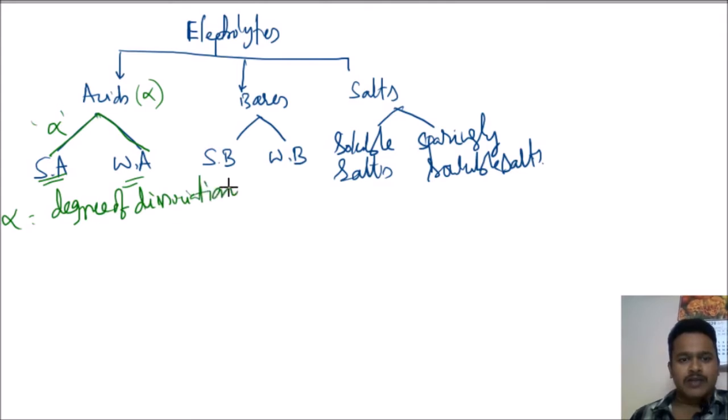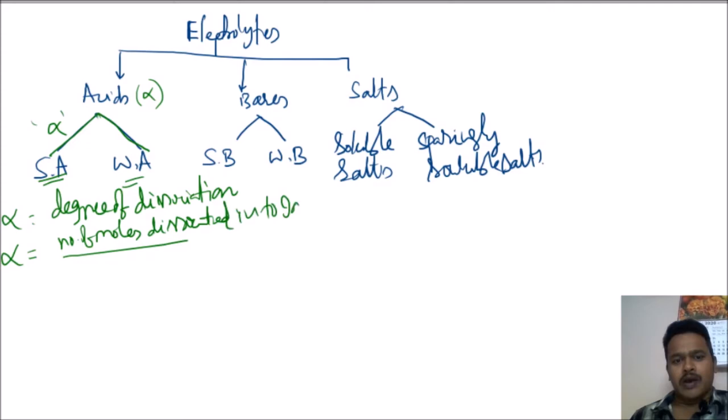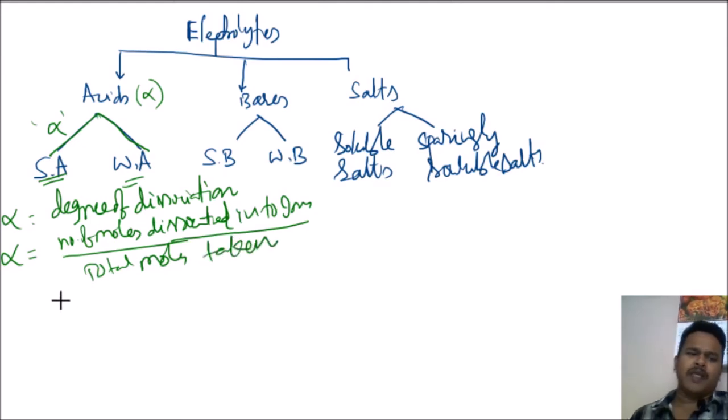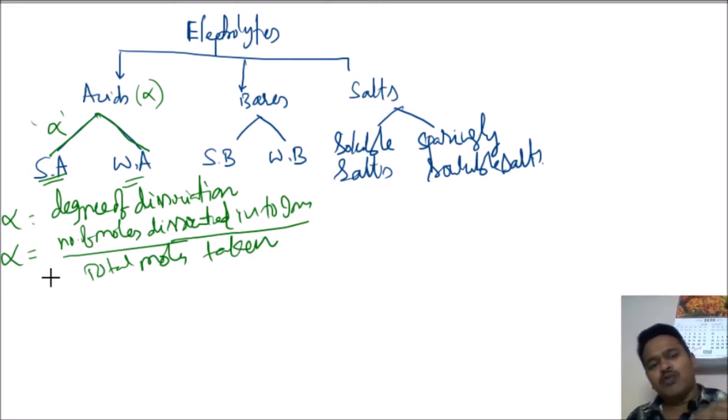Degree of dissociation means the number of moles dissociated into ions by the total moles taken. What is the meaning of degree of dissociation? It is up to what extent they are converting into ions.